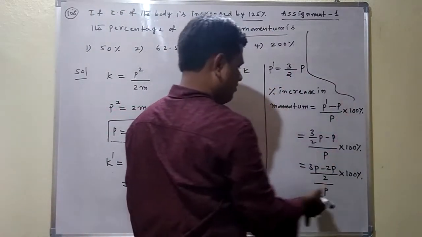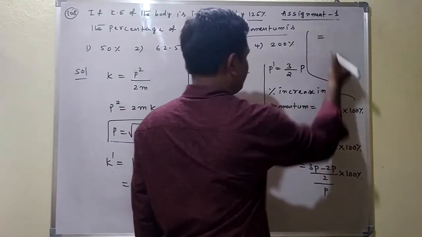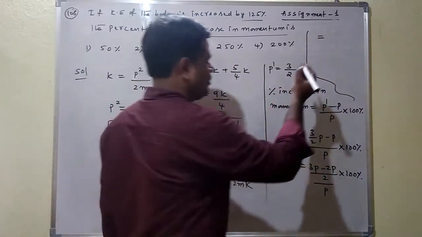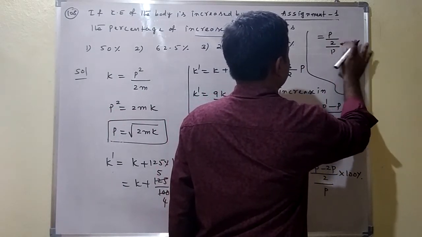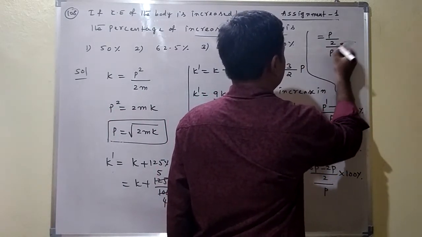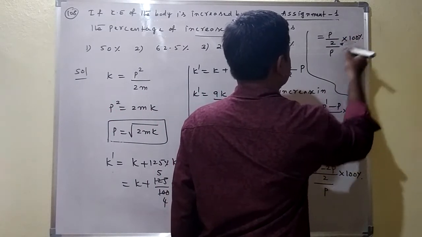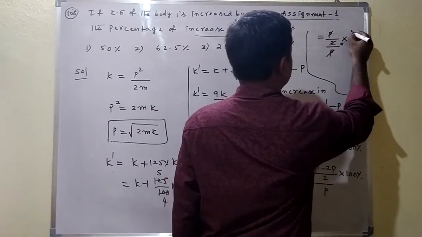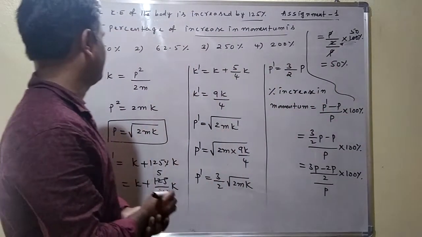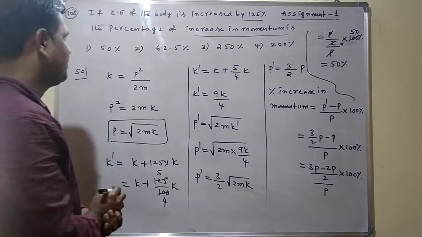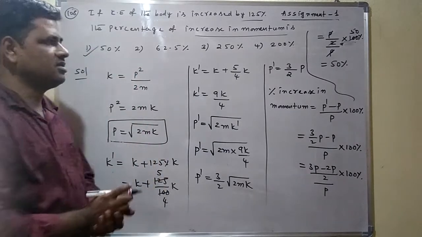What are we getting? Percentage of increase in momentum is equal to P by 2 by P into 100%. P cancels, 2 50s are 100. So percentage of increase in momentum is how much percent here? 50%. Which option is correct here? First option is correct here.